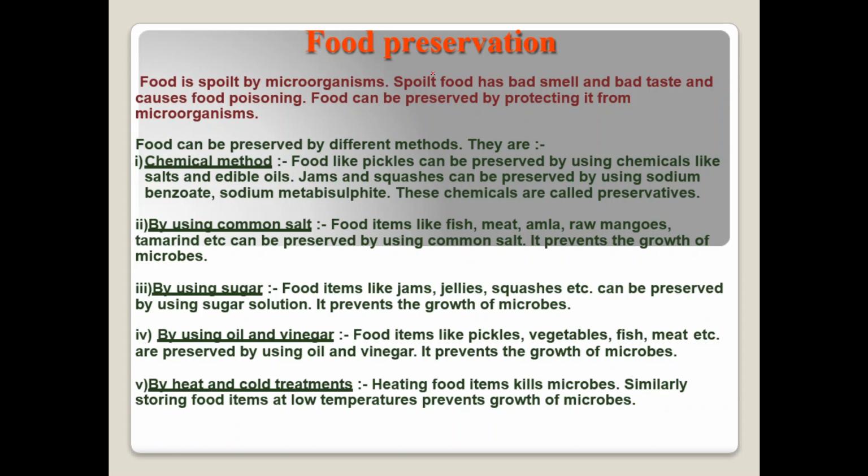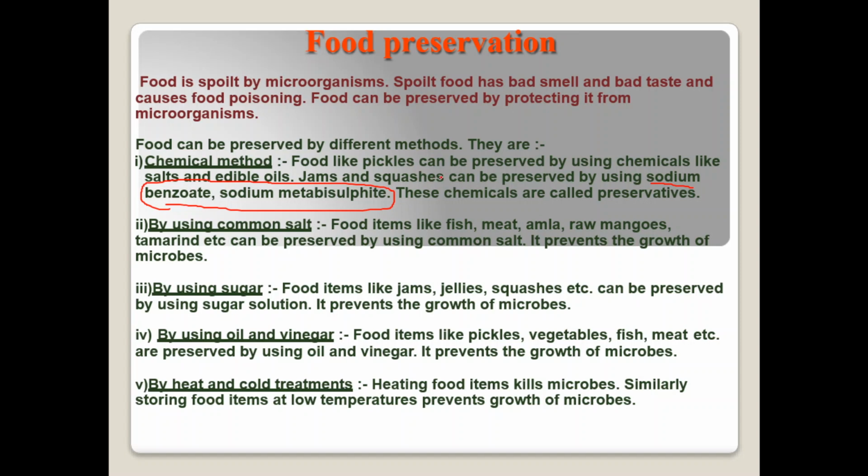So in order to preserve food, we use many methods of food preservation. There is the chemical method, where we use chemicals like sodium benzoate and sodium metabisulfite. These chemicals are used to preserve food items like jams and squashes.